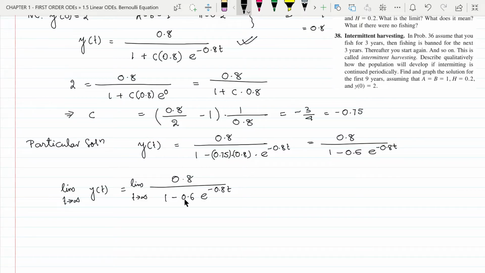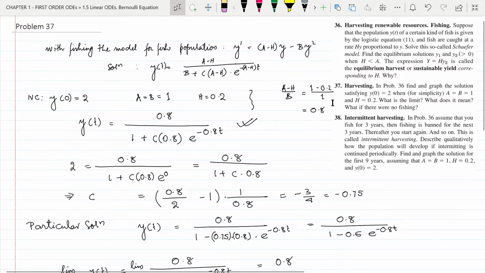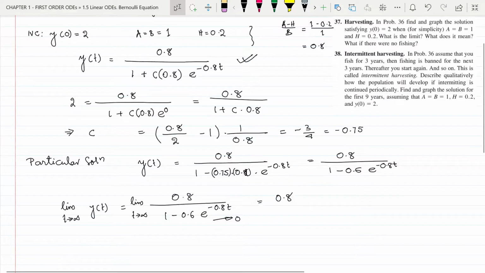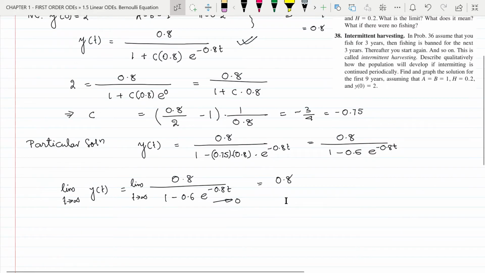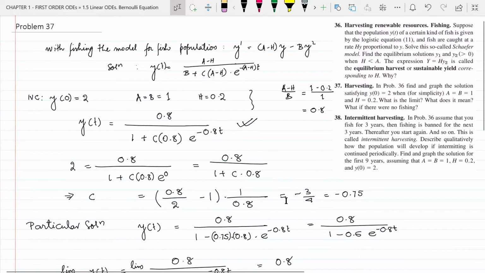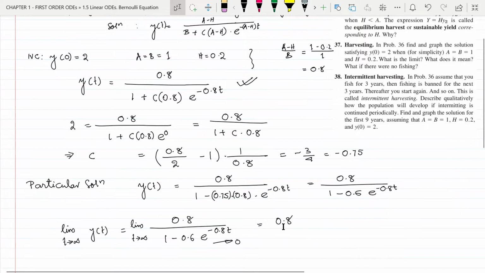When t tends to infinity, this term will tend to 0. So this will be equal to 0.8 divided by 1, which is 0.8, exactly what we have found here. So the limit of population is 0.8. After a substantial amount of time, even with the fishing, the population of fish will be 0.8.